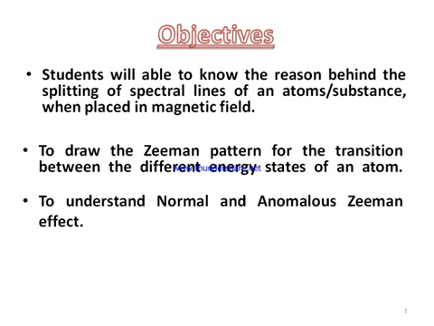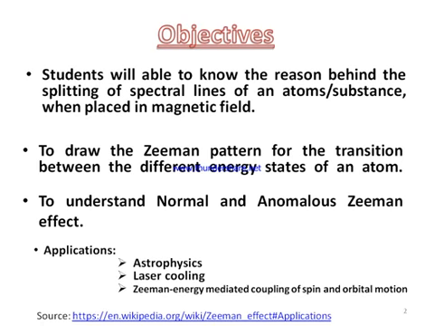This is a very important point. The third one, the student will understand the normal and anomalous Zeeman effect in detail. And the last thing is the application part. The application part is not being included because presently this is not in our curriculum.